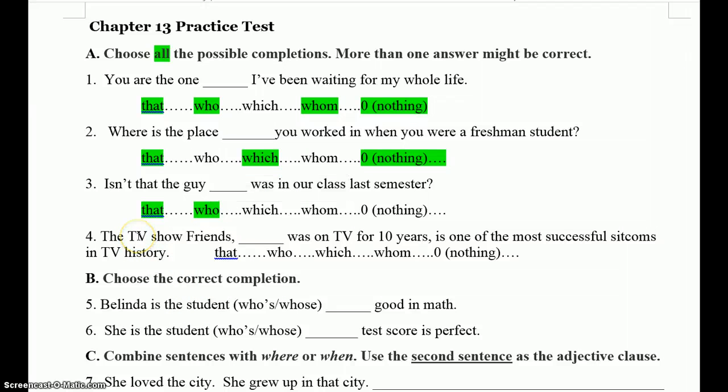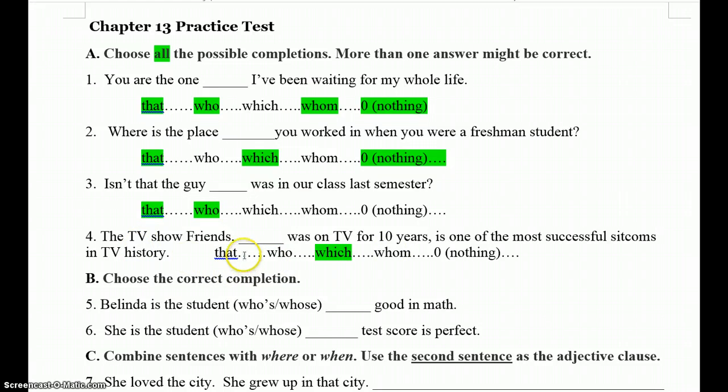All right, going on to number four. Number four is a little bit different. In the TV show Friends, which was on TV for years, 10 years, is one of the most successful sitcoms in TV history. And that is it. This is an example actually where there is just one possible answer. I said there would be at least two, but I guess I'm wrong. There is, in this case, only one.